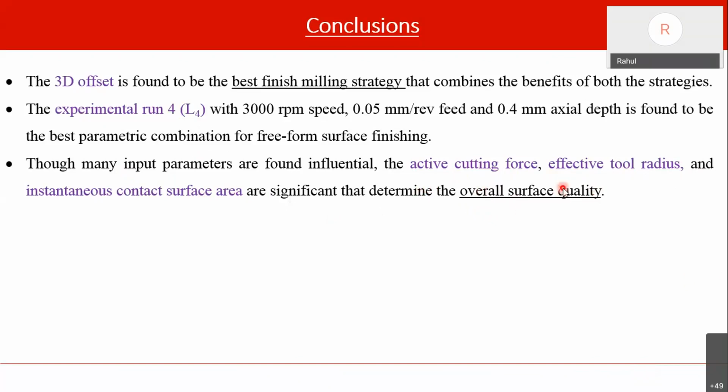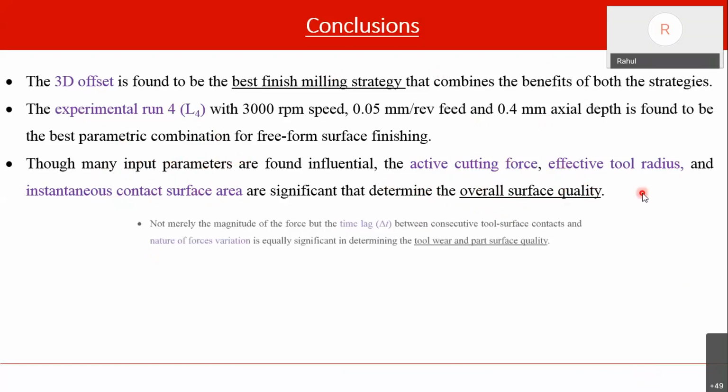So in freeform surface milling we cannot merely consider speed, feed and depth of cut. We have to relate them with the effective tool radius and instantaneous contact surface area, and then think of the obtained surface quality.